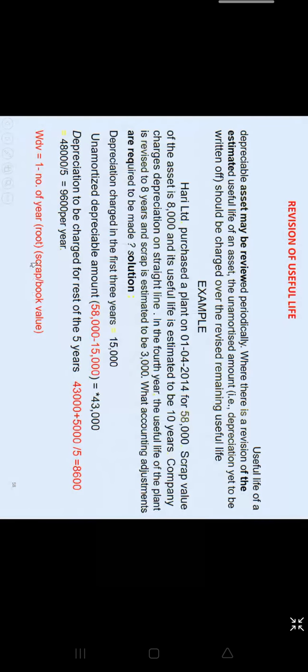If new scrap is 13,000, you write 13,000 here. In WDV, you are not supposed to write down the difference in scrap. You have to take the new scrap and the book value. Okay, ma'am. Clear?